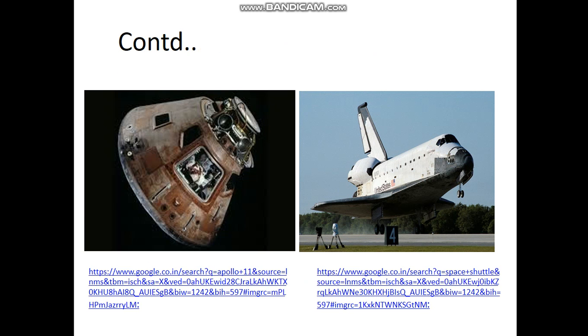Now, in the left side of your figure there is a manned capsule, and it is a blunt body design. So the shock wave formed is a detached shock wave, and the heat goes away from the body. Later we will show a simulation of this body. On the right side you can see the space shuttle, like a needle type and a blunt body type nose, similar to a passenger plane or commercial plane.